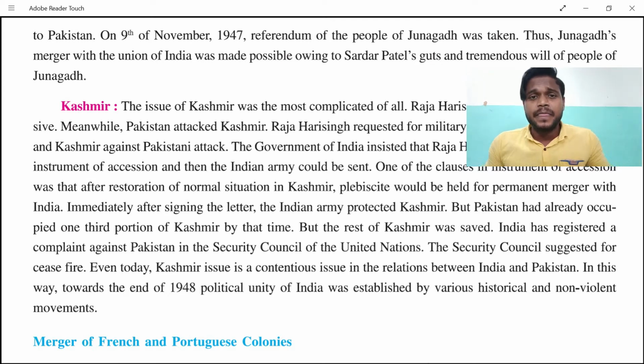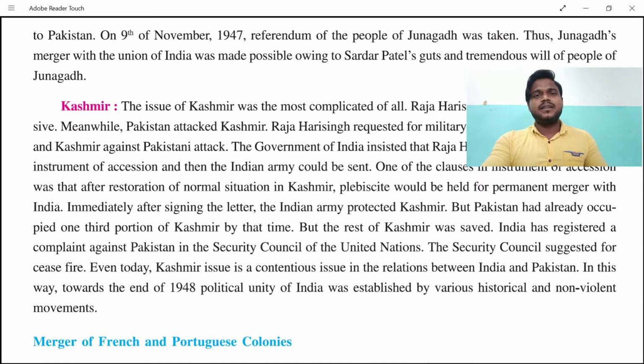A ceasefire means stopping the cross firing and all. Even today the Kashmir issue continues, but after the removal of Article 370, we can say Kashmir is now completely part of India. Kashmiri people can also say that they are Indian citizens. So this is the general thing we are learning in this lesson, my dear student, and we are trying to make you understand the concept of the theory. This lesson consists of very beautiful theories, morals, customs and values, and that's how we are trying to complete this lesson in this video lecture.